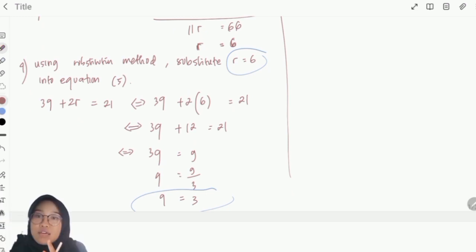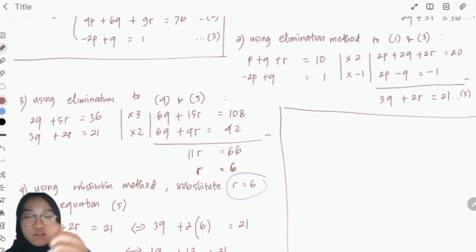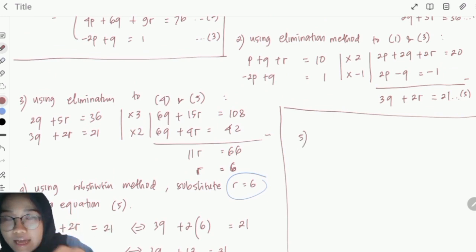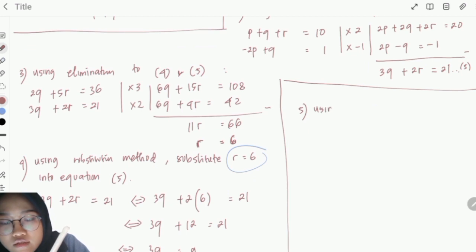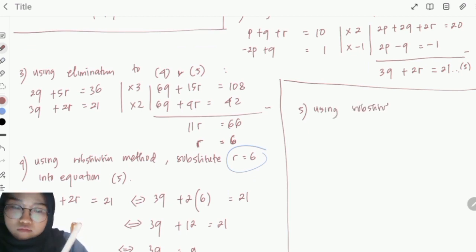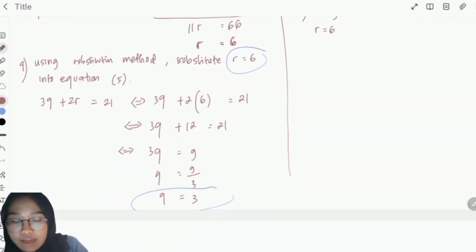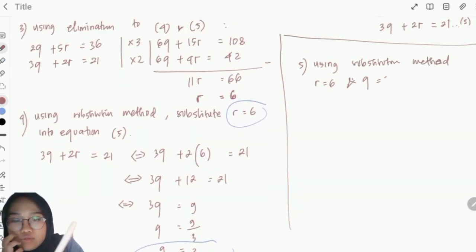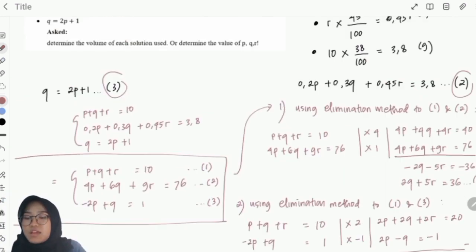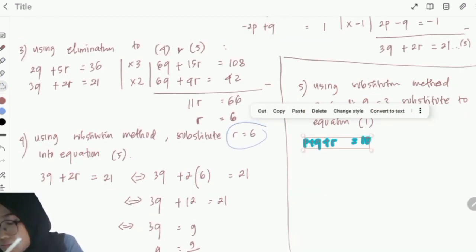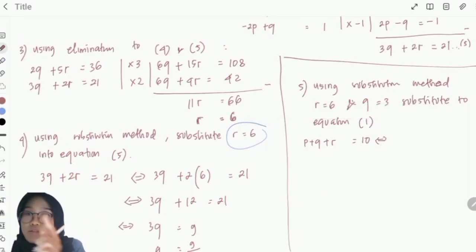Now we have to calculate the value of p. How? So the fifth step, we use the substitution method for r = 6 and q = 3, substitute into equation 1. So we have equation 1, this one. We substitute r = 6 and q = 3 into this equation.